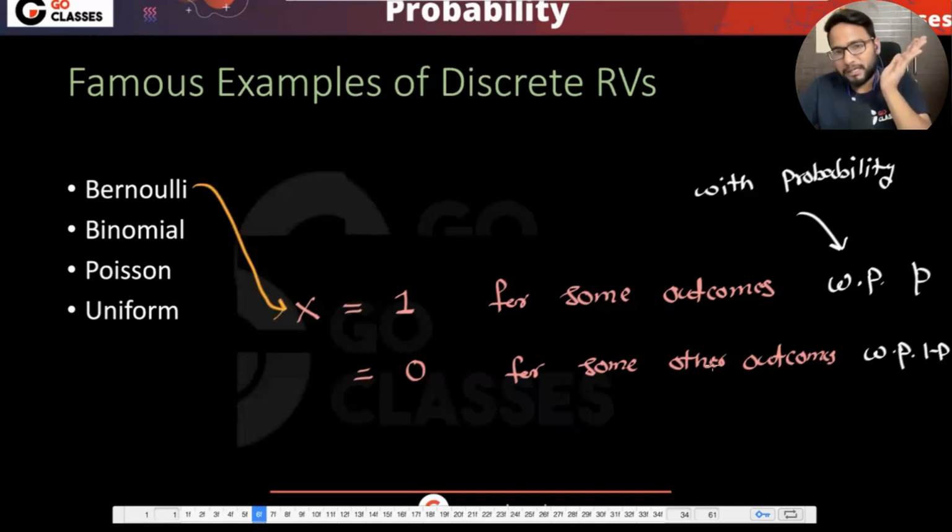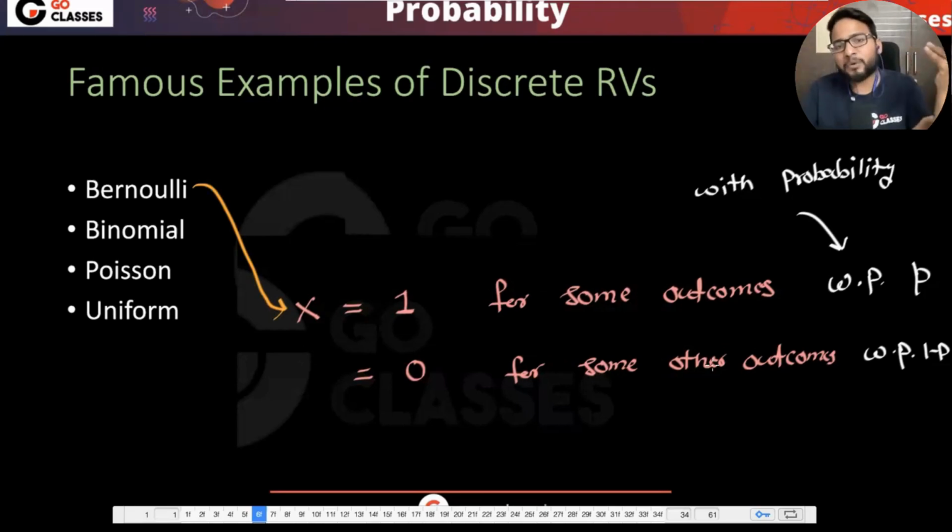Basically, x is a discrete random variable. That should be clear to everyone first. This is the first step to understand whether x is a discrete random variable or not. Are you all convinced that x is a discrete random variable? Let me know. Are you all convinced that if x is taking two values, 1 and 0, then it is a discrete random variable, right?